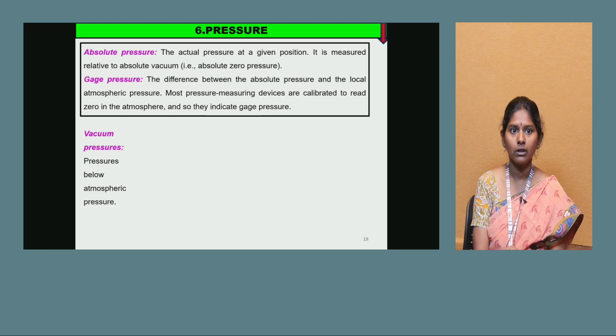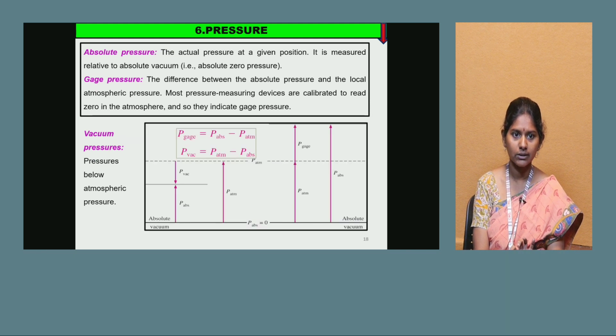Next, absolute pressure: the absolute pressure at a given position is measured relative to absolute vacuum. Gauge pressure is the difference between the absolute pressure and the local atmospheric pressure. Most pressure measuring devices are calibrated to 0 in the atmosphere, and so they indicate the gauge pressures. So this is the vacuum pressure, that is pressures below the atmospheric pressure.